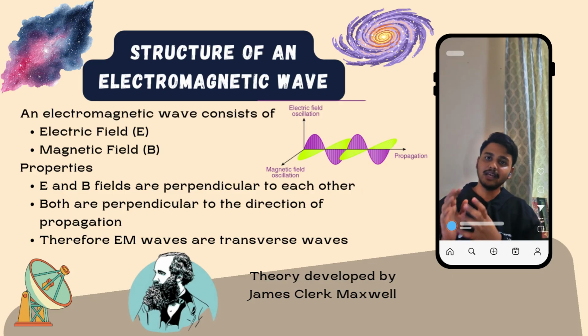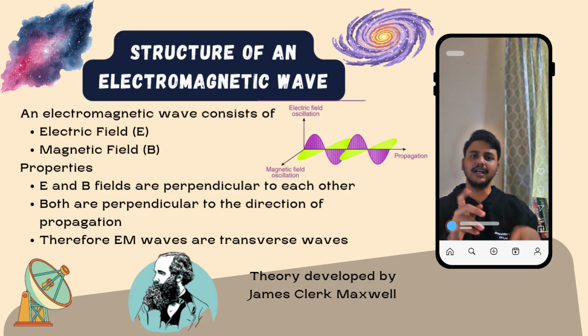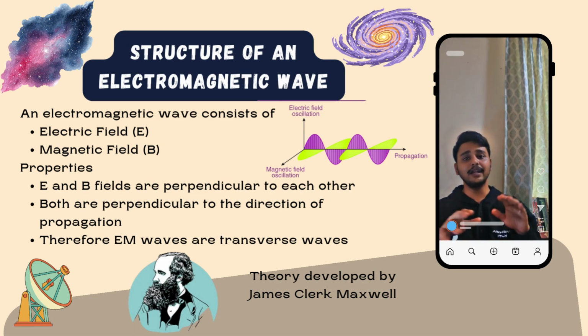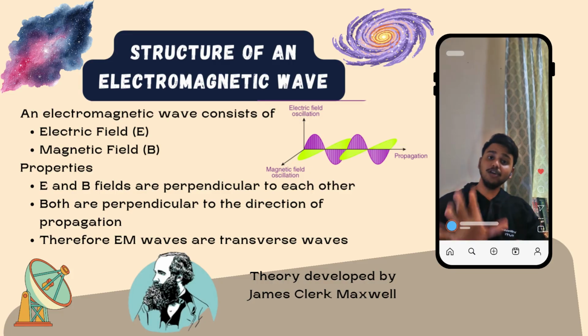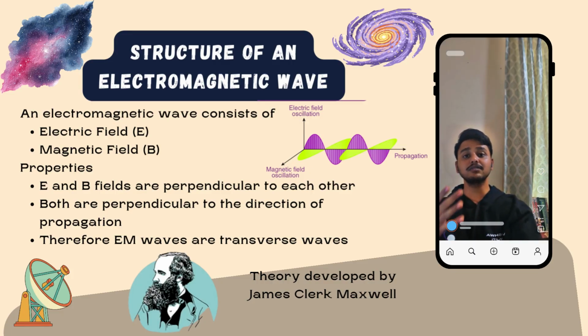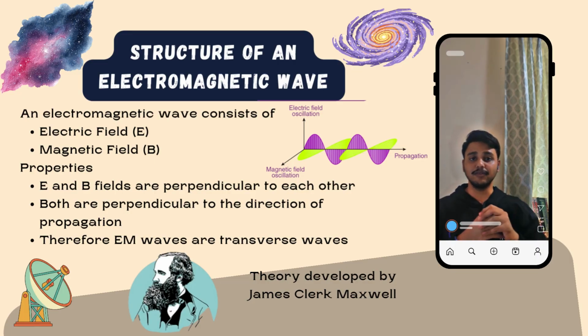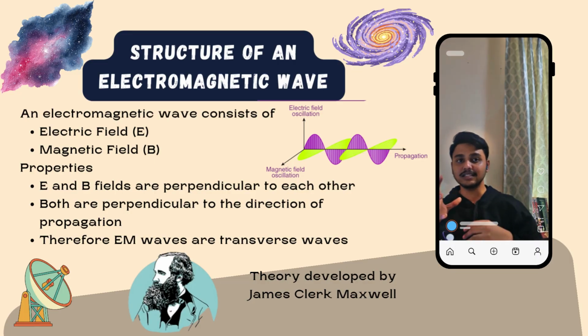An electromagnetic wave consists of two components, that is an electric field and a magnetic field. These two fields oscillate in different directions that are perpendicular to each other. At the same time, both fields are perpendicular to the direction in which the wave travels. Because of this geometry, electromagnetic waves are classified as transverse waves. This fundamental understanding was developed in the 19th century by Scottish physicist James Clerk Maxwell, whose equations predicted the existence of